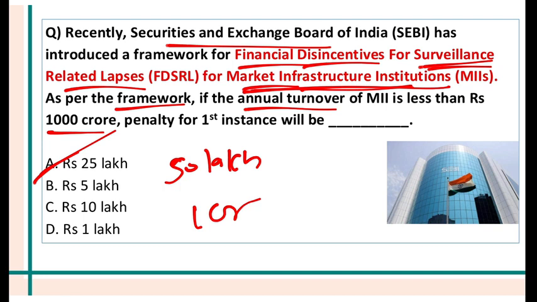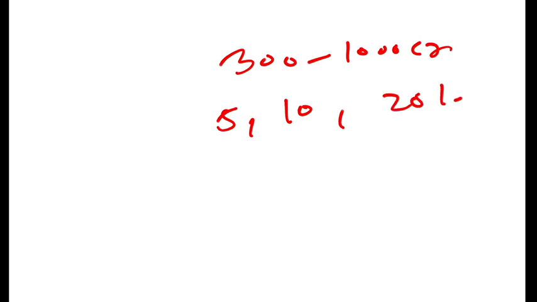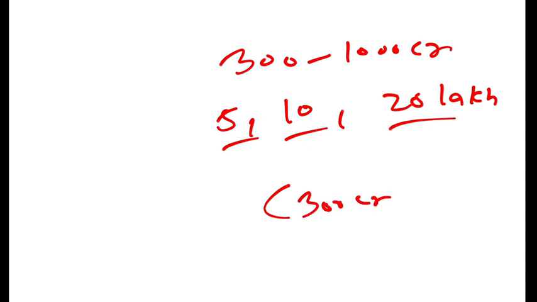Now, what if the annual turnover is between 300 to 1000 crore? Then the penalty will be 5 lakh, 10 lakh and 20 lakh on first instance, second and third instance. What if the annual turnover is less than 300 crore? Then the penalty will be 1 lakh, 2 lakh and 4 lakh. First instance, second instance and third instance respectively. So this is the framework.